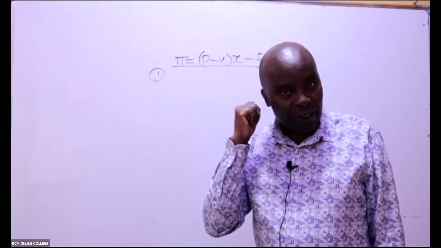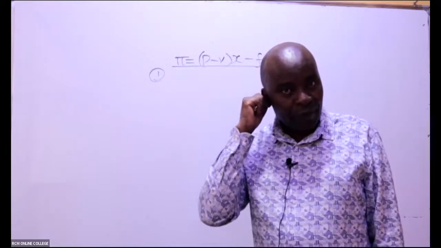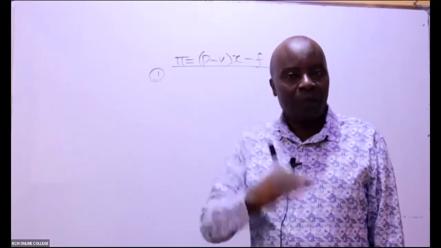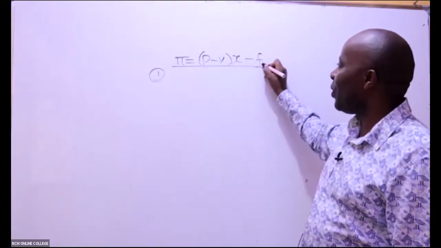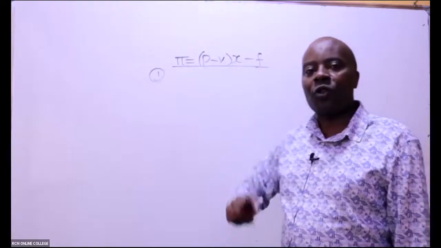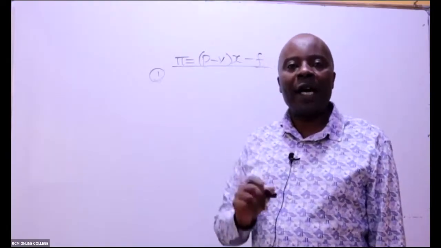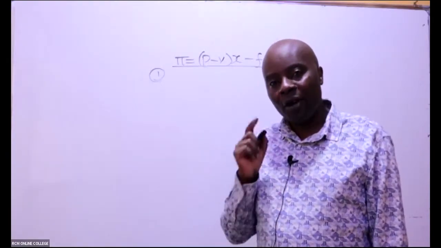I hope somebody is writing this down. Variable cost per unit doesn't fluctuate. It's known in advance and will remain constant. The same case with fixed costs, they are known in advance and will remain constant.